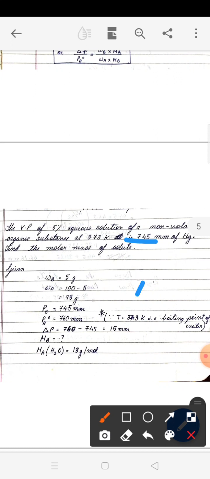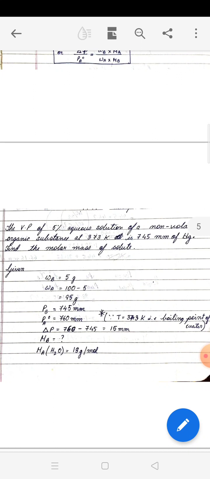Then what is PA naught? PA naught is not given in the question, but you know that 373 Kelvin is given here in the question. You can see 373 is the boiling point of water. And we know that water boils at what pressure? When its vapor pressure is equal to atmospheric pressure.